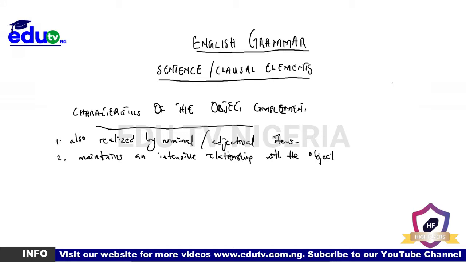You know, unlike the subject complement that we said maintains an intensive relationship with the subject, this time around the object complement maintains an intensive relationship with the object.